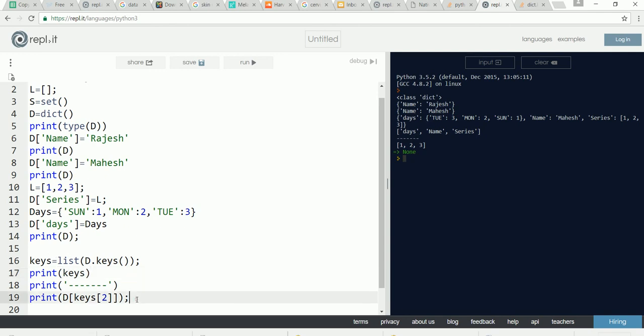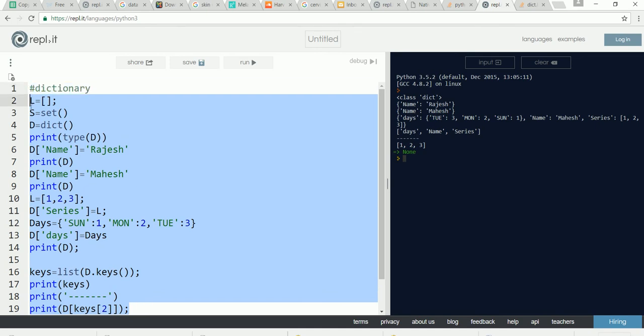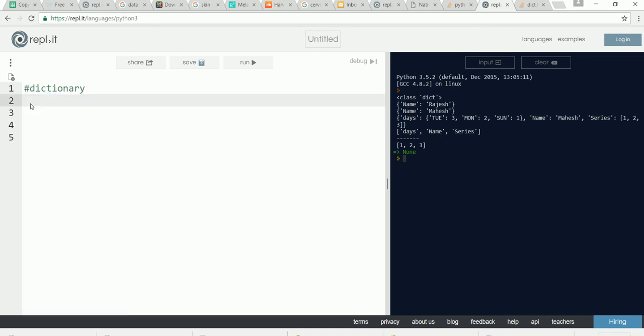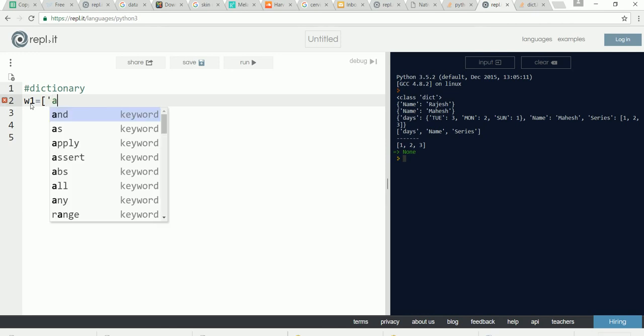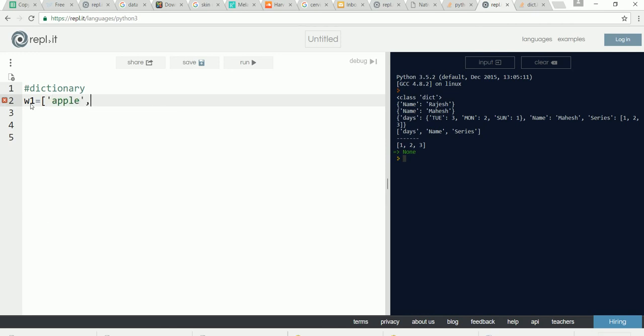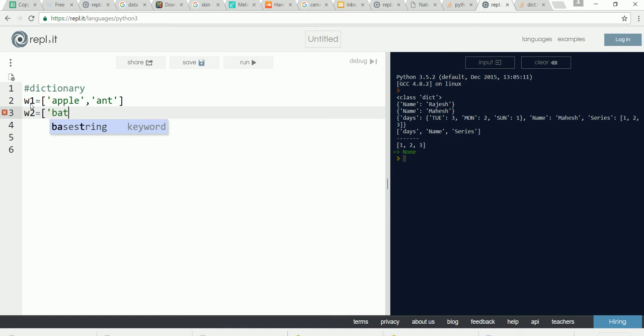Just for an example of use cases, let's have word set 1 equal to apple and ant, and word set 2 equal to bat and ball.